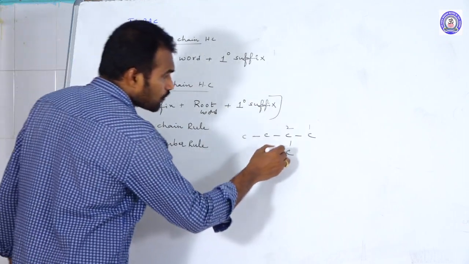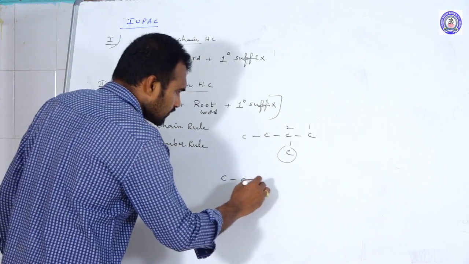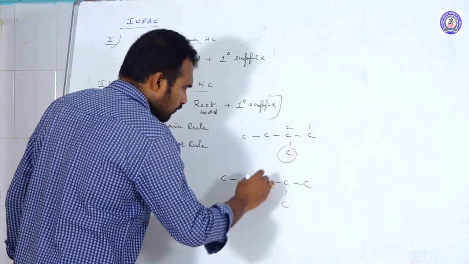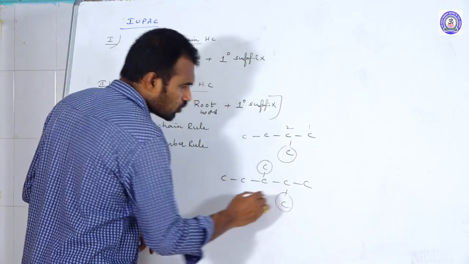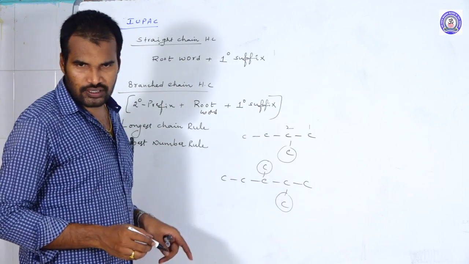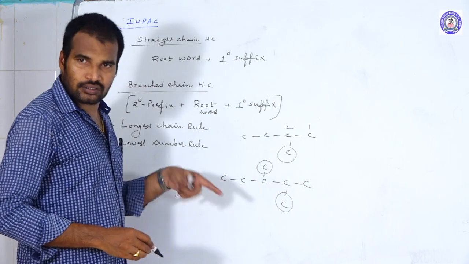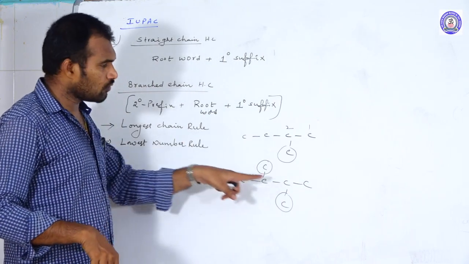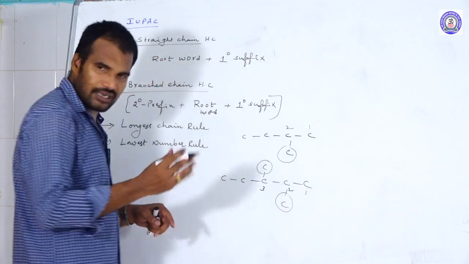If there is more than one substituent, like this, how many substituents are there? Two substituents. Numbering from left to right gives third carbon and fourth carbon, 3 plus 4, 7. Right to left gives 2 plus 3, 5. So the least value is from right to left, so the numbering should be from right to left.